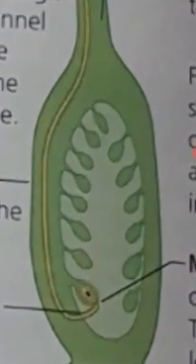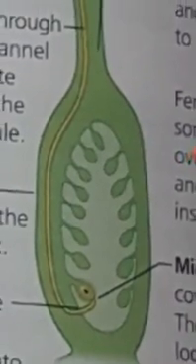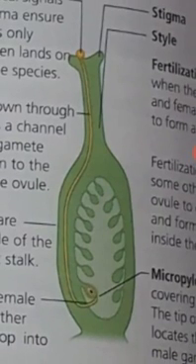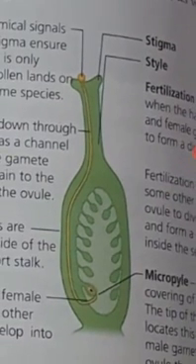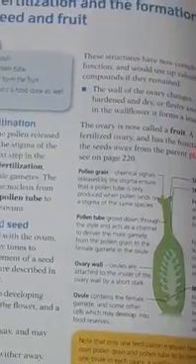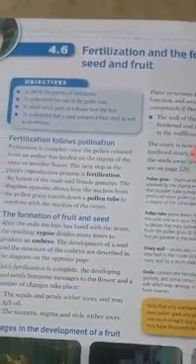But this has to happen in all the ovules, and for each ovule separate pollen has to go inside, and separate pollen tubes have to be formed. So that when all these ovules are fertilized, all of them will turn into seeds. Otherwise only one ovule would turn into a seed, which doesn't happen. So if there are, say, 14 to 16 ovules, they all have to be fertilized in order to form seeds. So this is what happens in fertilization.